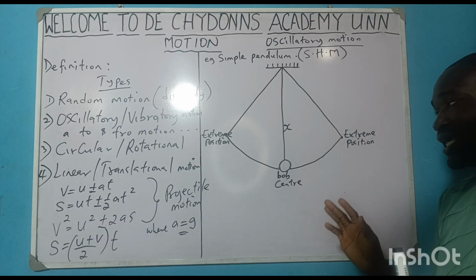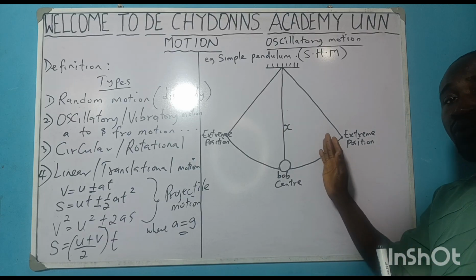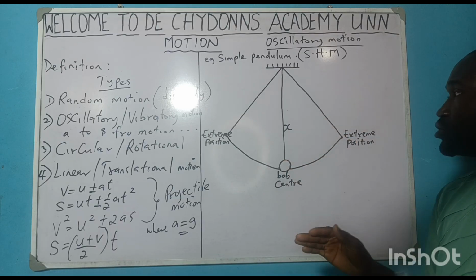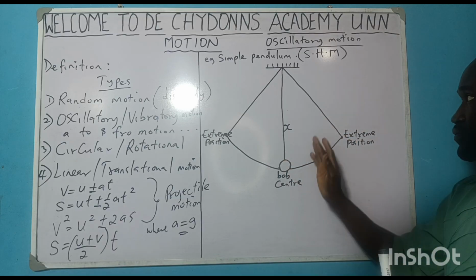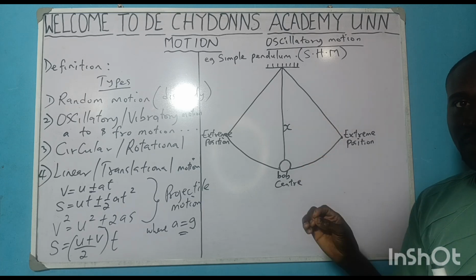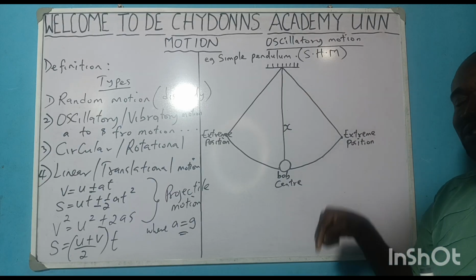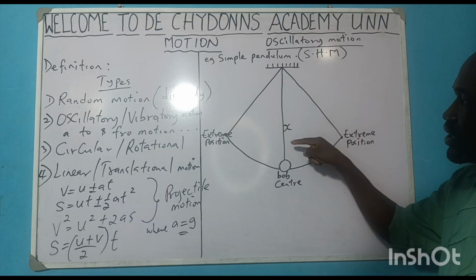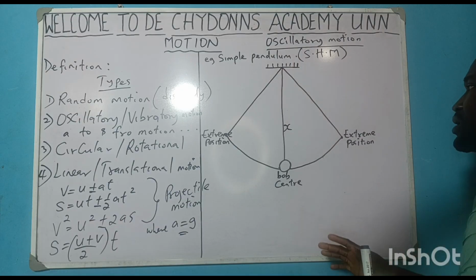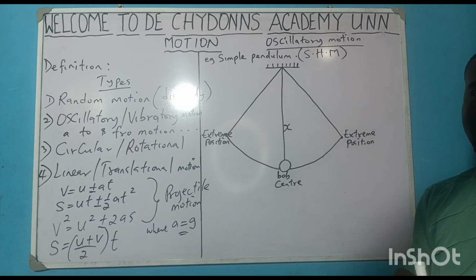So what are they trying to tell us? From this our diagram, we will derive formulas that are very important to know, so that we use them to solve different questions we have in this topic, and from there be able to explain why we say that the acceleration of it is directed towards the center, and the implication of acceleration being directed towards the center.